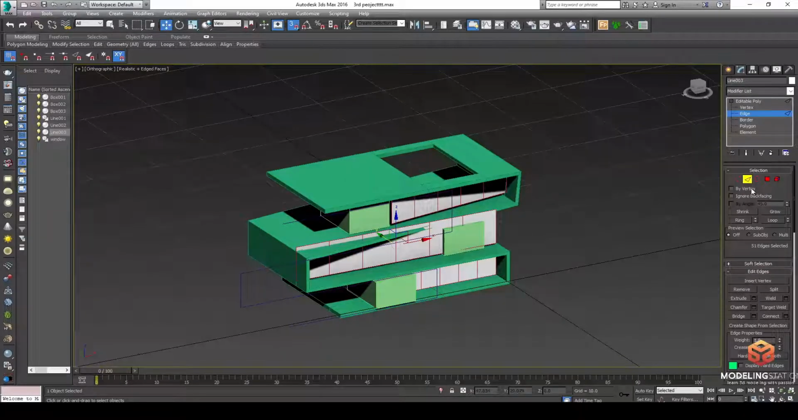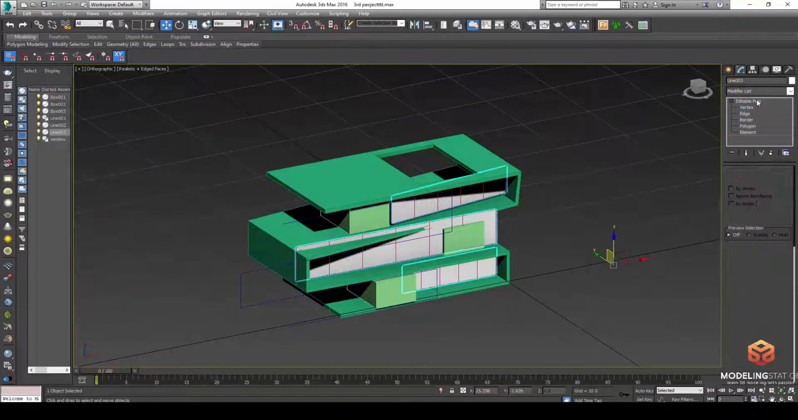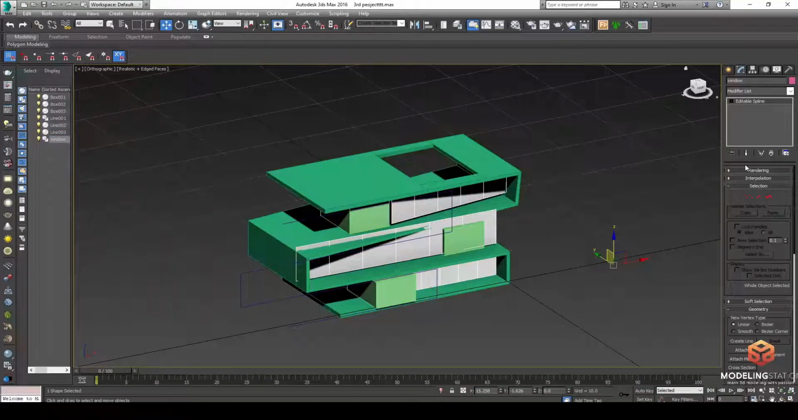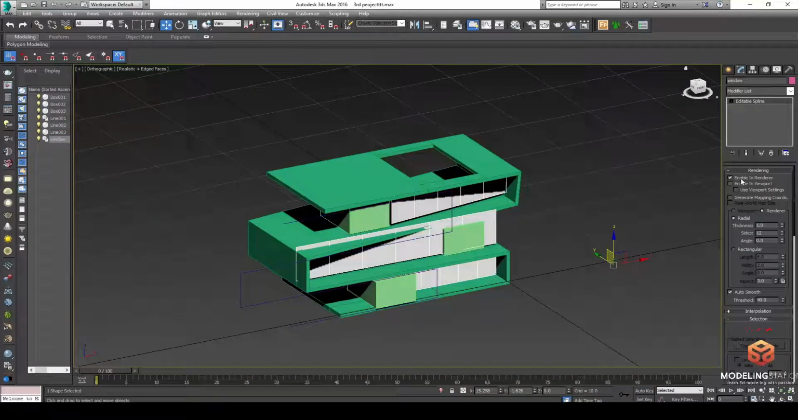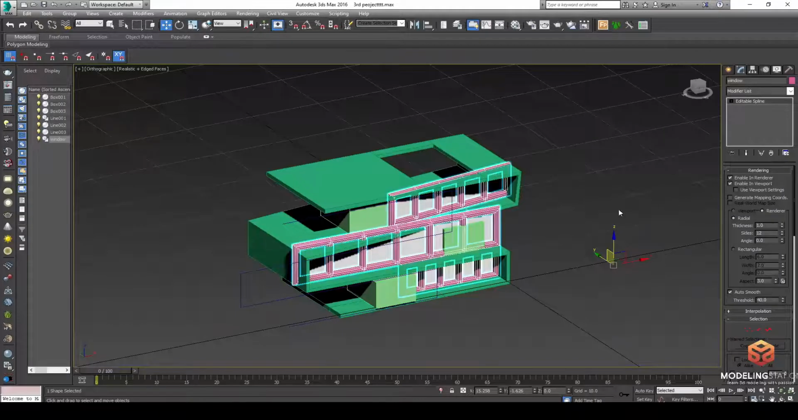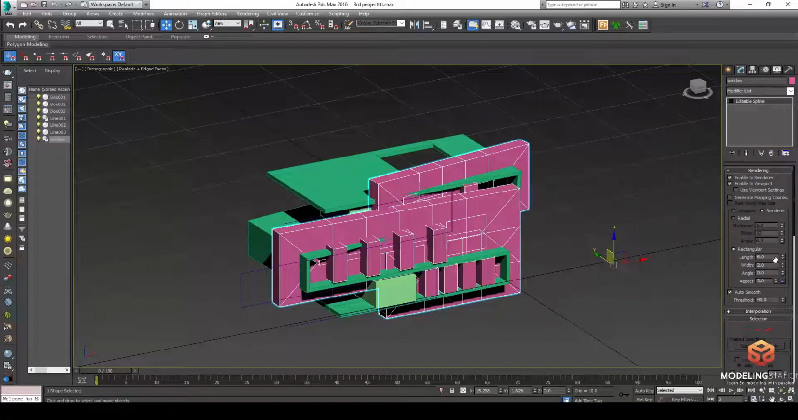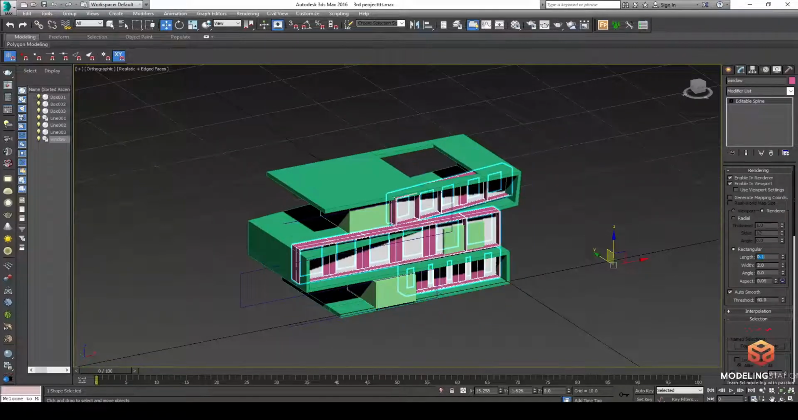Okay, once we finish this, we will go to the window here, select it, go to the render, enable in viewport, enable in render. Now we see this one is really big, so we'll reduce the number. First of all, we make it rectangle, and then we reduce the number.